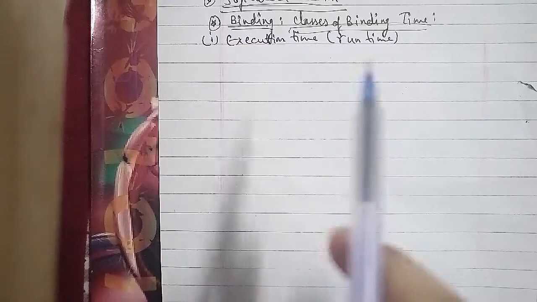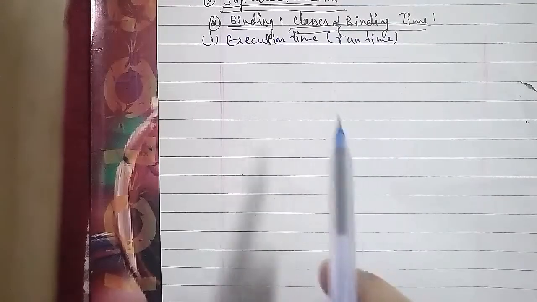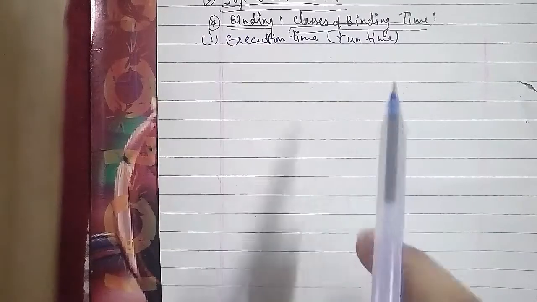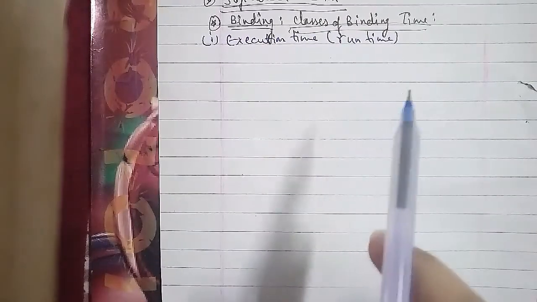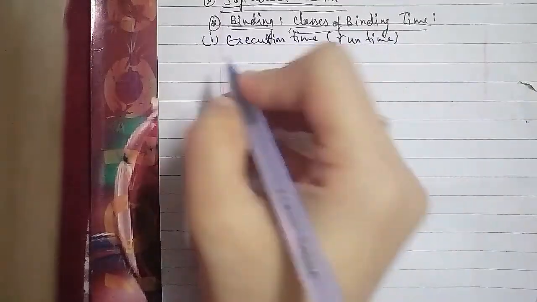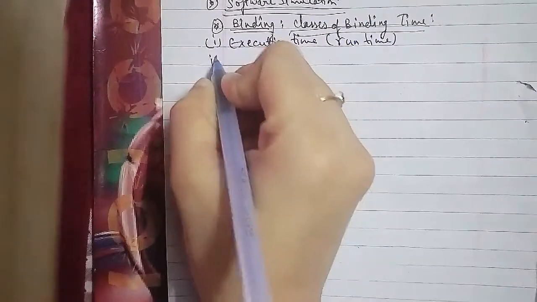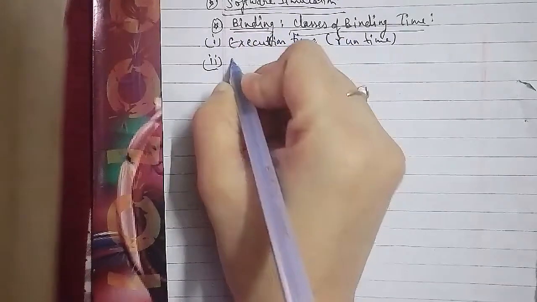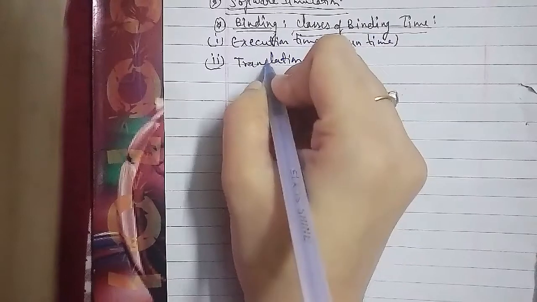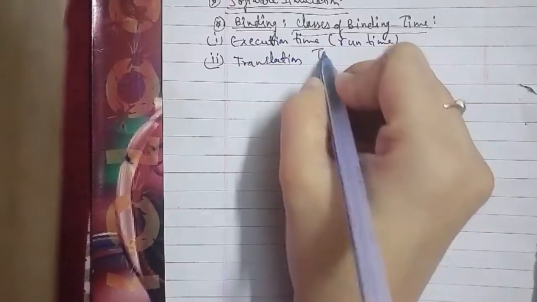The second, after the execution, is the translation time, which is known as compile time. Three different classes of translation time binding may be distinguished.